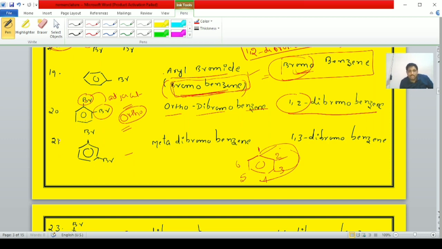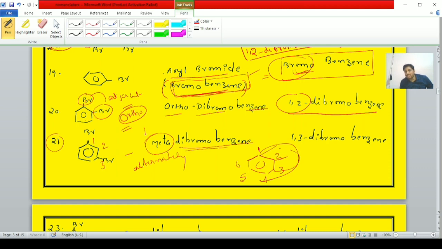Here let us consider the 21st example, student. Here it is the first carbon, second carbon, third carbon. When halogen atoms like bromine atoms are present on the benzene ring alternatively, those compounds are called meta-dibromo compounds.